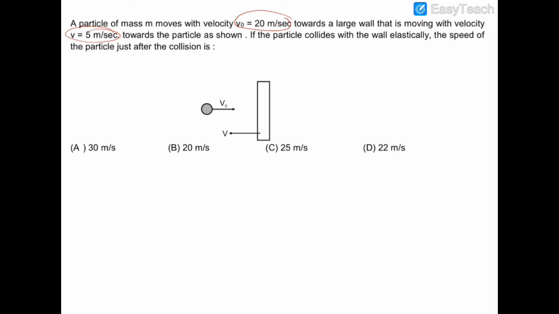So in these kinds of questions, we have to assume that the wall will be moving with the same velocity in the same direction as it was moving before the collision, due to the fact that the wall is such a massive object that the collision impact would not alter its velocity. So the value of e is given as 1, and this is V relative after collision divided by V relative before collision.